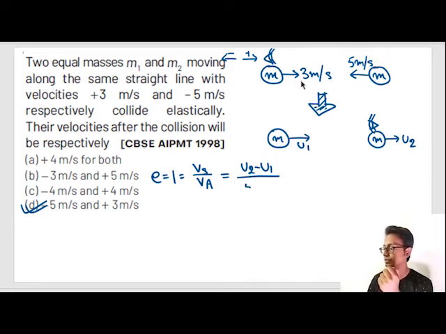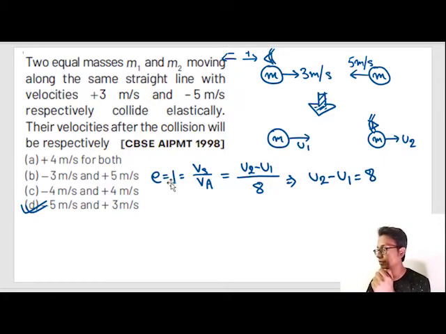5 plus 3 is equal to 8. I'm directly writing 8. So we know that u2 minus u1 is equal to 8. If you multiply this 8 by 1, we get u2 minus u1 is equal to 8. So now we found one of the equations for u2 minus u1.